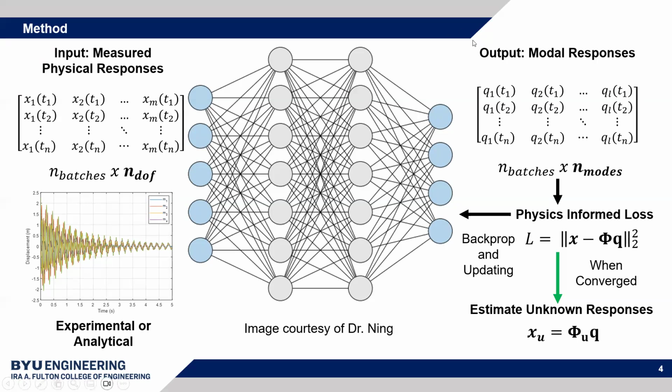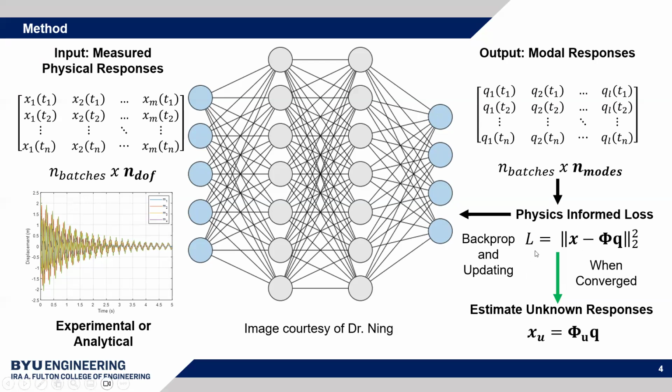The output of this model is modal responses, which are these Qs here. You then put those into this physics-informed loss, the norm of X minus VQ, squared. Where I get this loss from is the equation X equals VQ, which suggests that a set of physical responses is a linear combination of some mode shapes times some mode responses. That's the fundamental equation of the theory of linear vibrations.